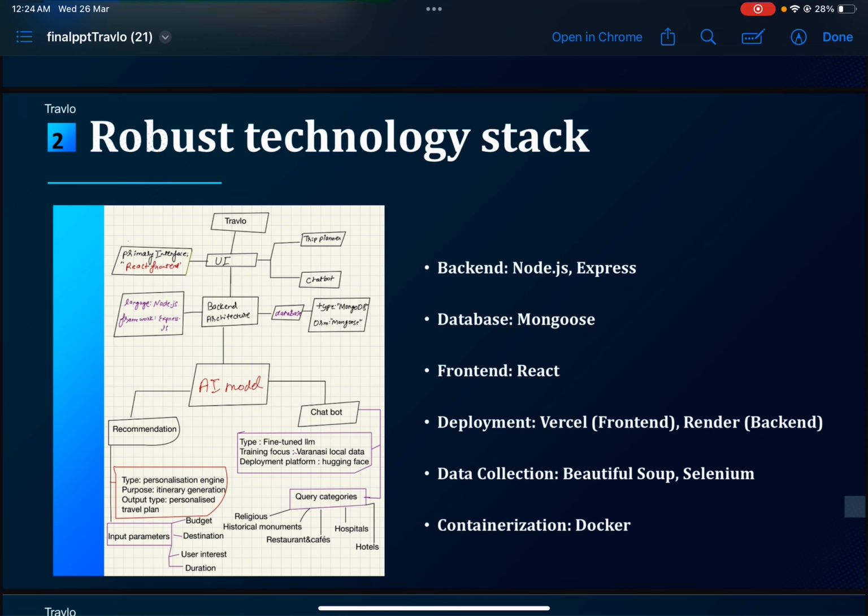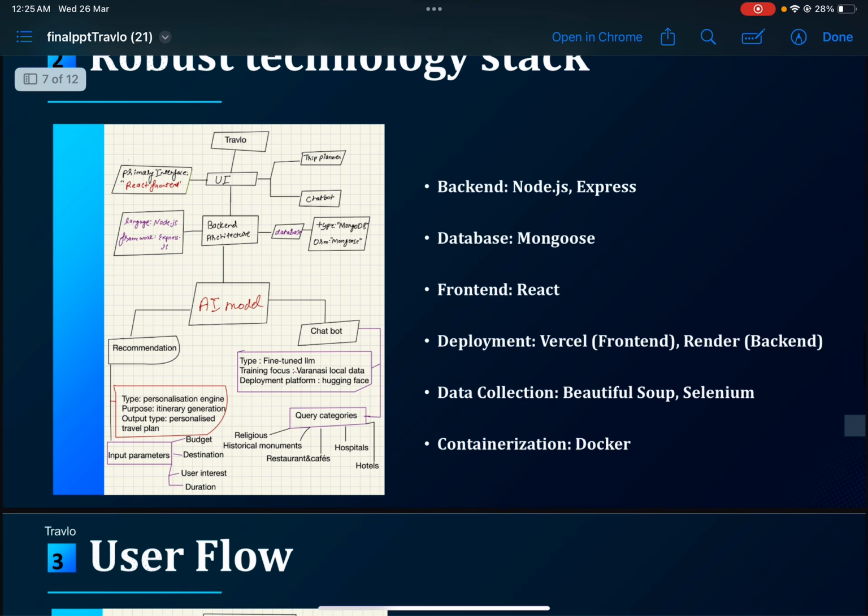For the backend structure, we have used Node.js and Express.js as the framework, and for the database we use MongoDB. And let's discuss the AI models. In AI models we have used two kinds of models, as we have already discussed: the recommendation model and the chatbot model.